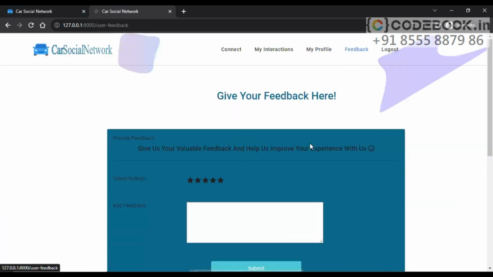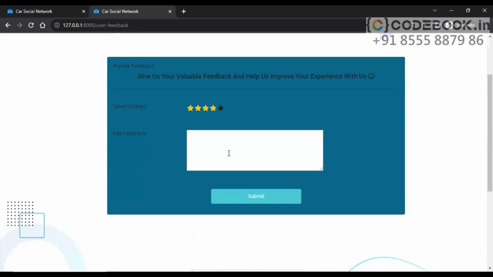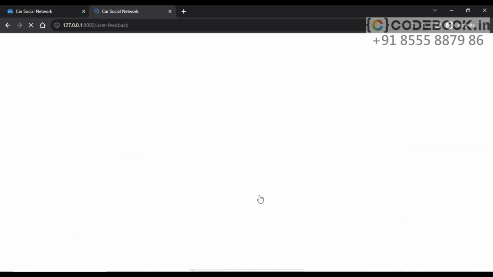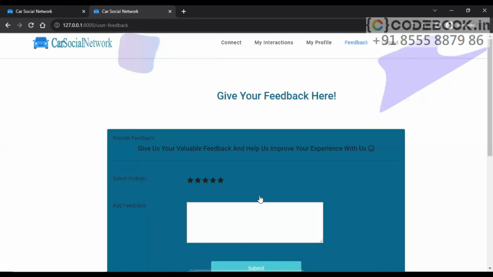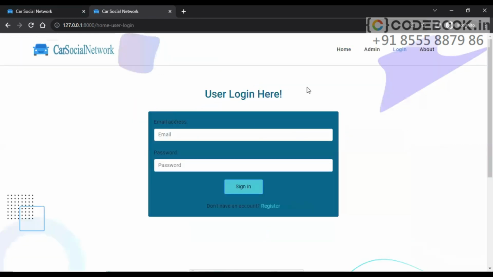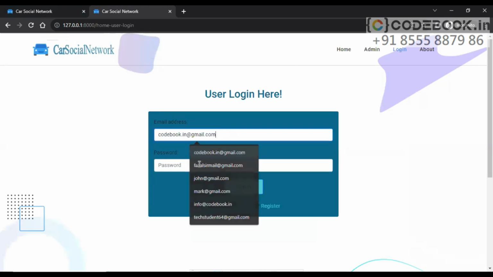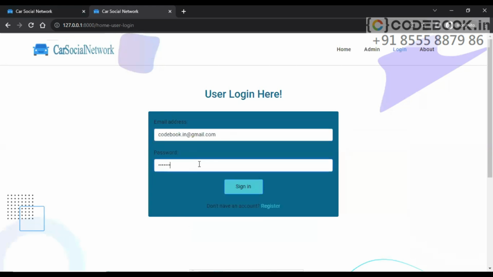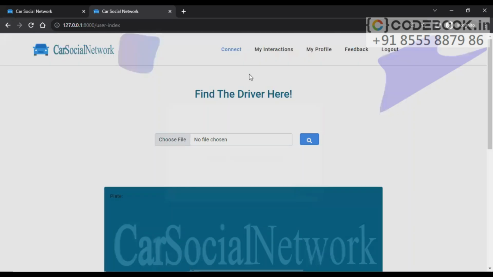Next, feedback is there. I can provide the feedback. Awesome application. Submit. Feedback is submitted. Let's log out and we will log in with the second user. Codebook.in. And we will try to upload the first user's